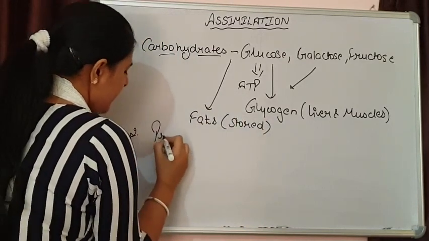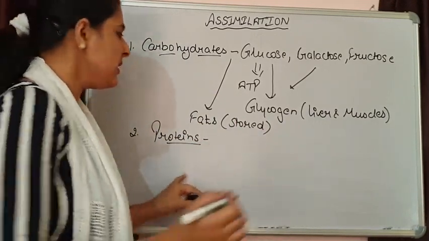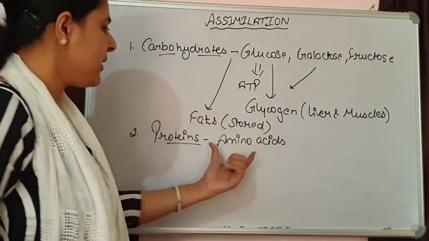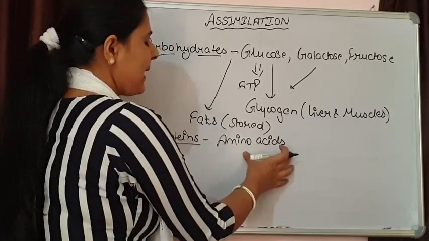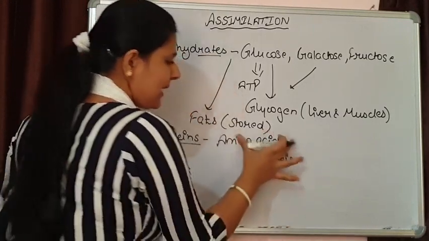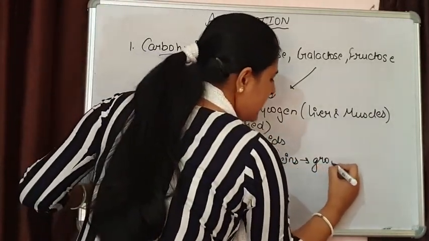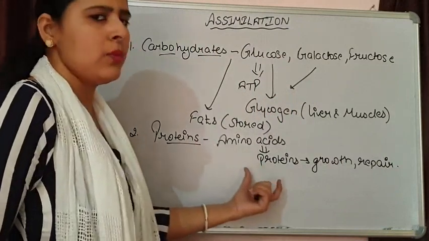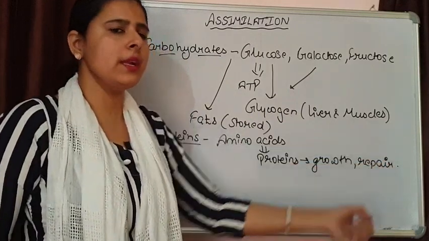Now the second component is proteins. When all the proteins were digested completely, we were having amino acids. These amino acids are taken up by the cells. They are not used for storage, but the cells are going to secrete new proteins by utilizing these amino acids, and later these proteins will be used by the cells for their growth and repair. Because proteins are the most important functional unit of our body, they are involved in various types of growth and repair.